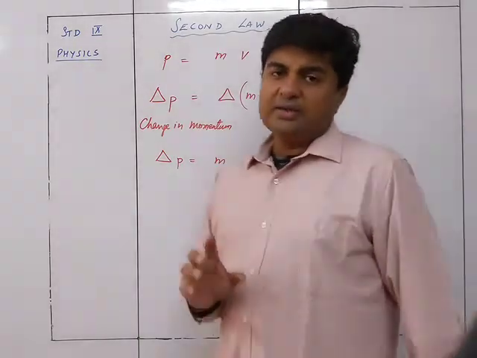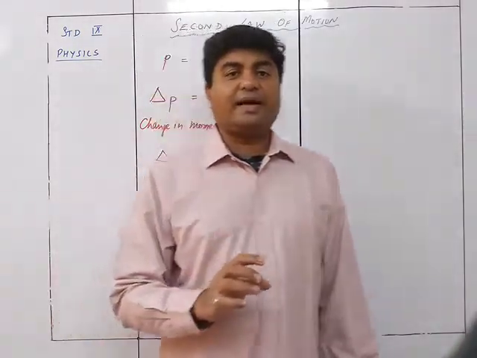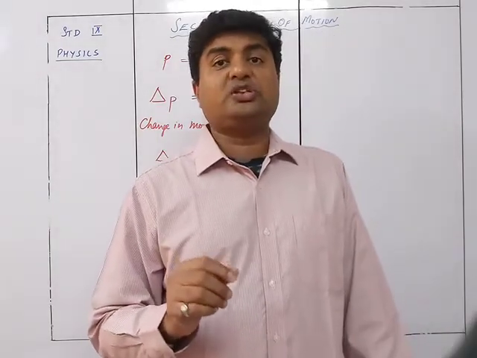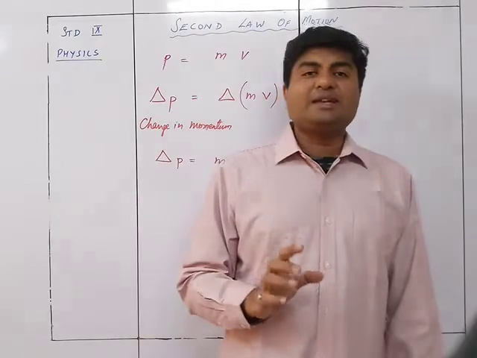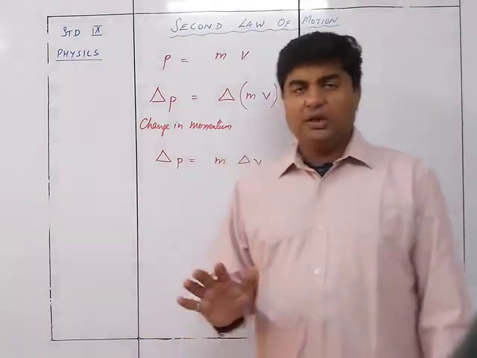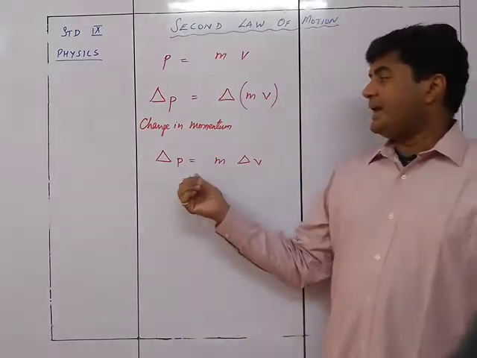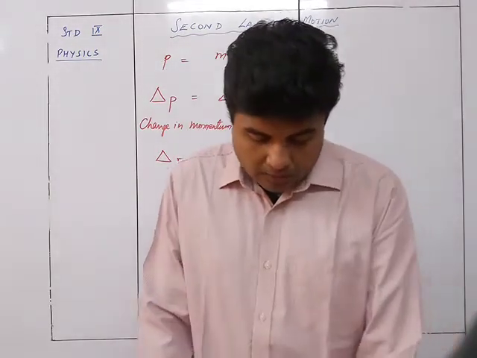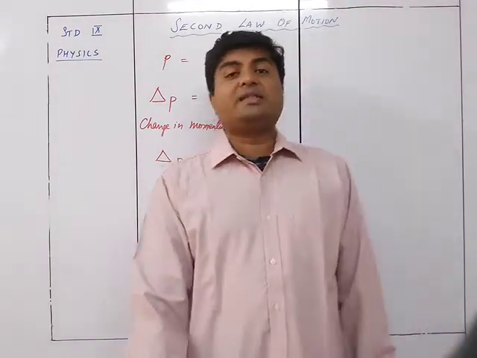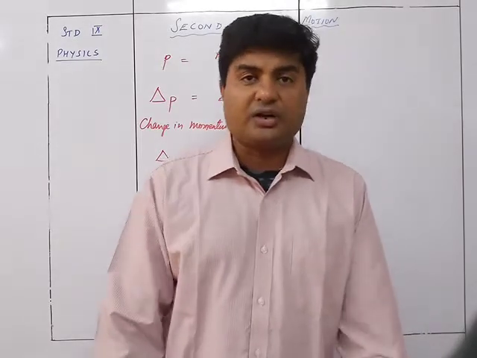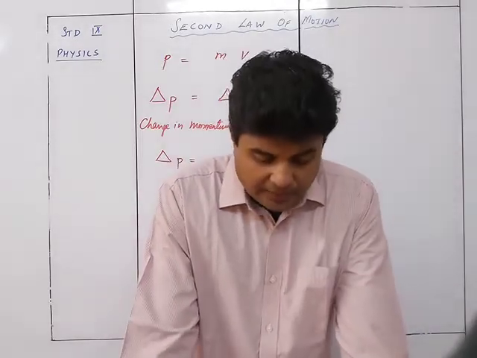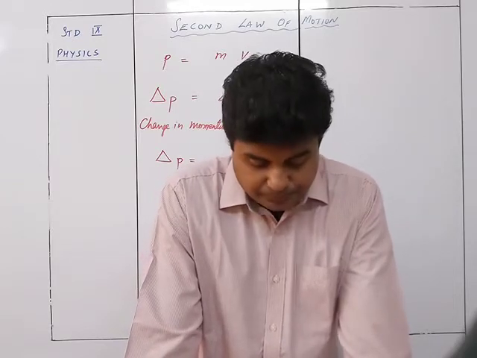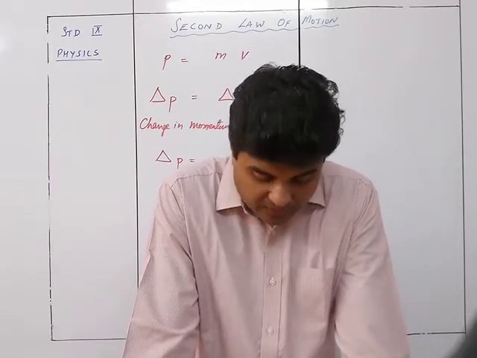So normally there is a very rare chance that the momentum of the body would change due to the change in the mass. So if we consider that the mass is going to remain constant, which is the normal condition, then delta p will be equal to m delta v. It is only in certain things, like in case of atomic structures, wherein it may happen that there could be a change in the mass.